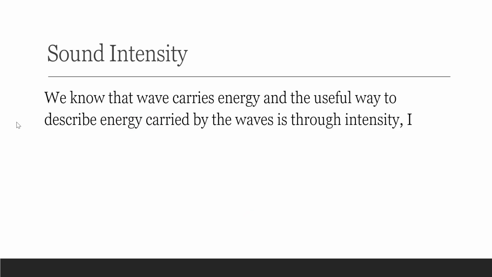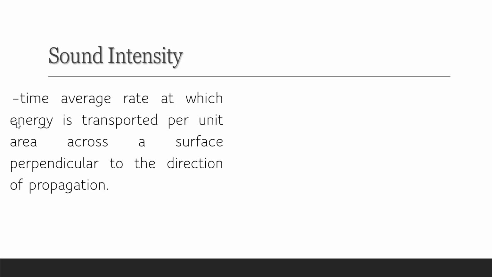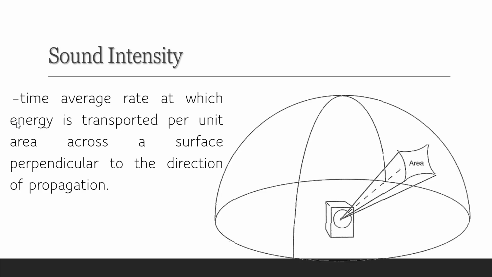Now we have sound intensity. As I said, intensity is measured by the energy of the sound. We know that a wave carries energy, and a useful way to describe this energy carried by the waves is through intensity. Intensity is denoted by I, and it is the time average rate at which energy is transported per unit area across a surface perpendicular to the direction of propagation. So basically, intensity I is just equal to the average power per unit area. We have to take note that the average power is just equal to this time average rate of energy.